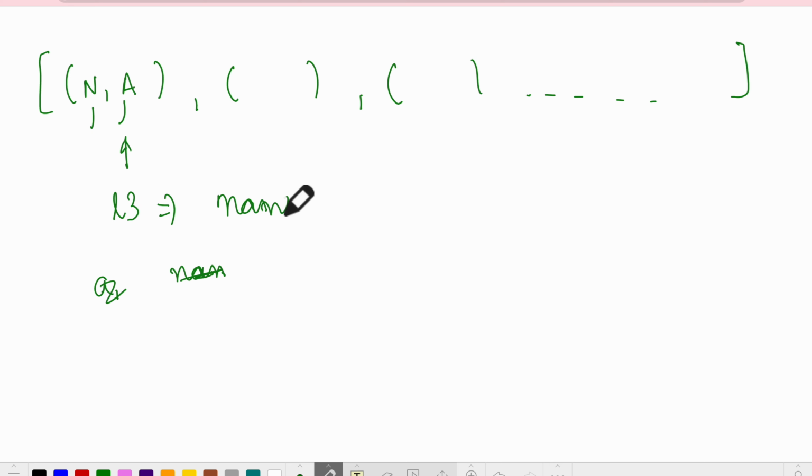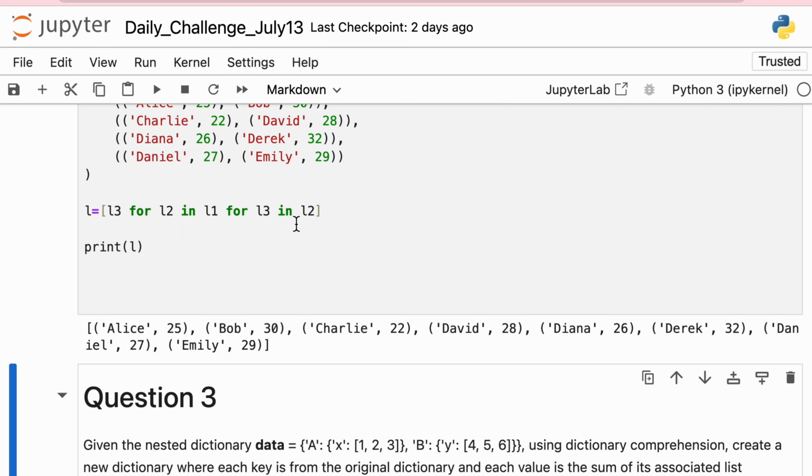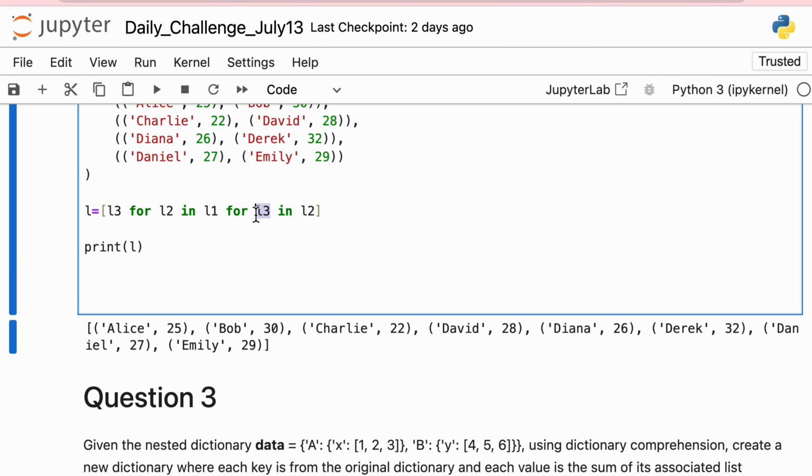I'm just calling it name comma age. Instead of directly writing L3, we can write name comma age, because through this I get to access the elements inside this particular tuple. So instead of L3, I will just write name comma age. Now let's try to print.